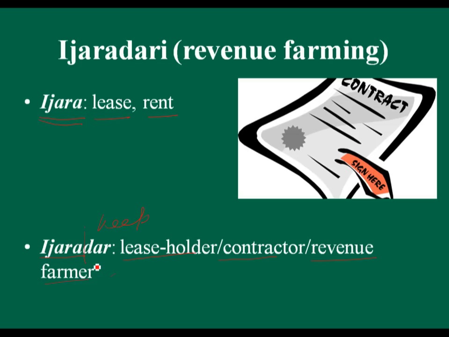The government rents a piece of land to the highest bidder, and to ensure that the bidder pays in time, he gives a guarantee in the form of bankers or money lenders, so that the state can get the revenue in time and the contractor does not default. So in a nutshell, this is the Ijaradari system.